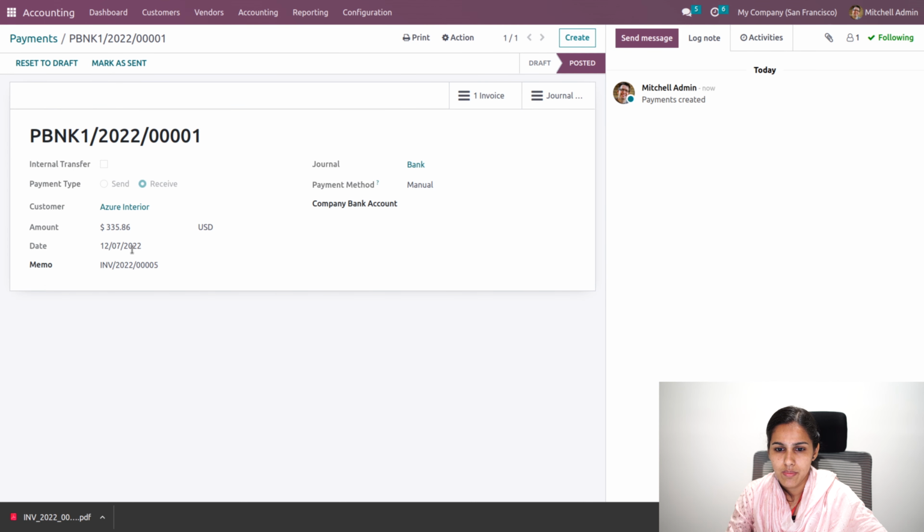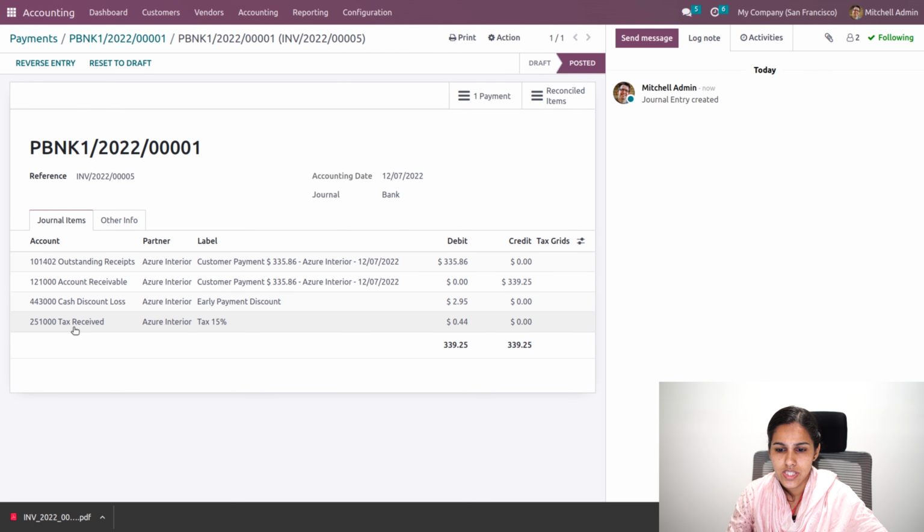Okay, so the details will be over here, and you can see the journal entry. In the journal entry, you can see the tax amount on the tax account and the cash difference loss. That is, the discount for early payment is actually a loss for the company. So the cash discount will be added to the cash discount loss account in our journal, that is a profit or loss account that we have defined inside our journal. And the account receivable and outstanding receipt.